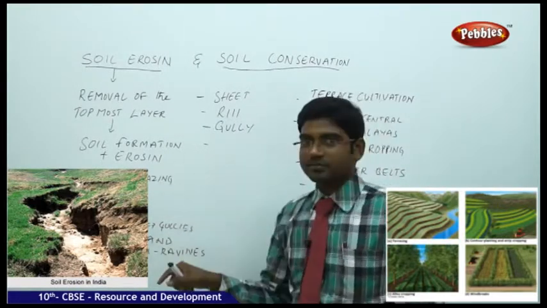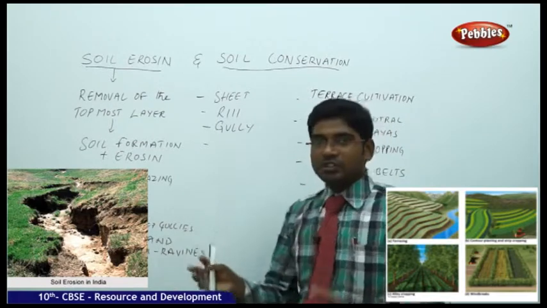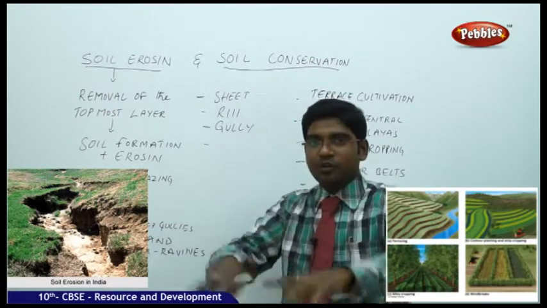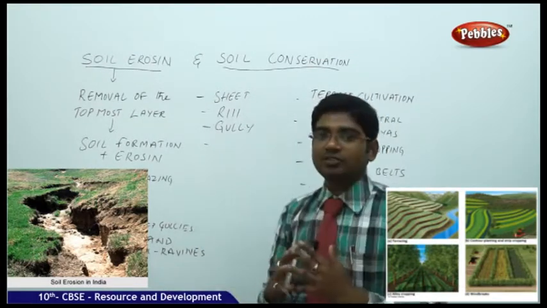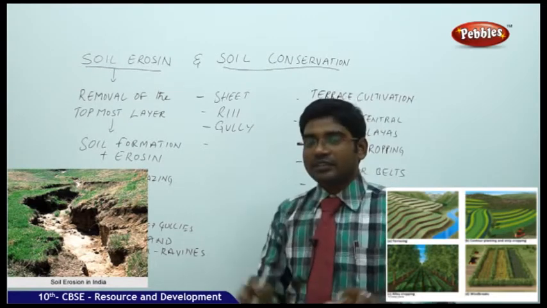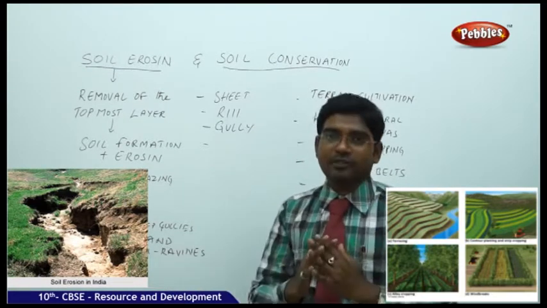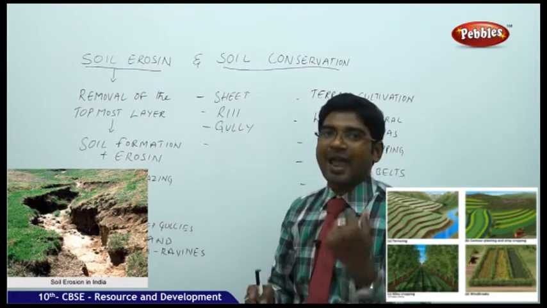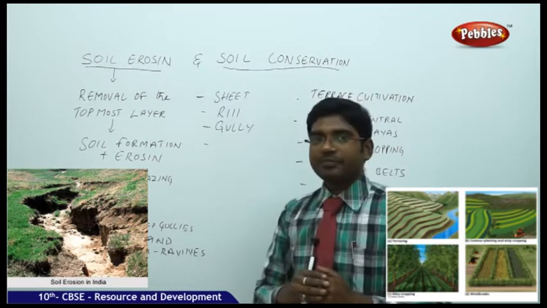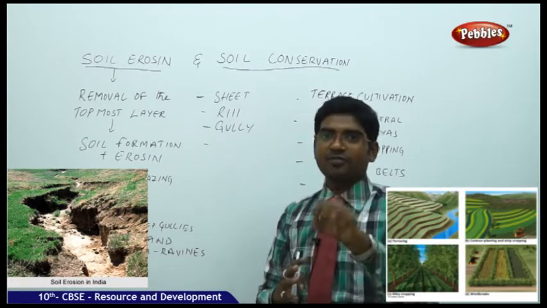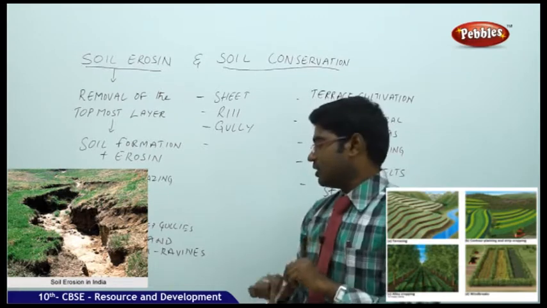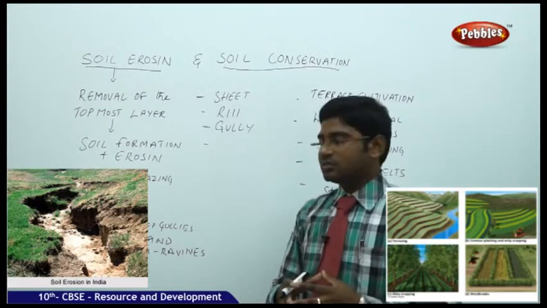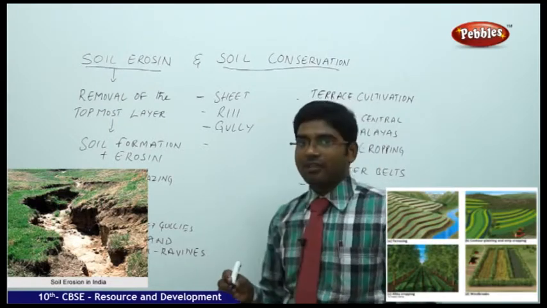Then there are winds and glaciers. These make deep gullies, big holes, and take away the entire soil. When the topmost fertile soil moves away, very good agricultural land turns into very bad land, resulting in failure of agriculture in that particular field. One example is the Chambal in the state of Rajasthan, where such land is also known as ravines.